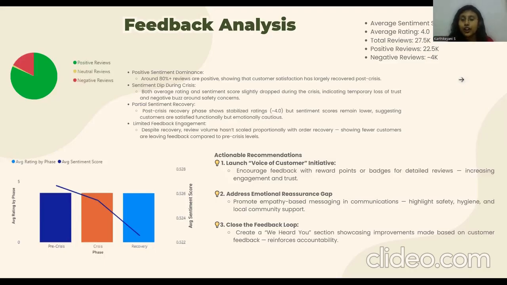The second one is to address the emotional reassurance gap. We need to promote empathy-based messaging in communications, which highlights the safety, hygiene, and local community support, which is very crucial after the crisis period. The third one is to close the feedback loop. We could create something like a "we heard you" section inside the app, which shows that these were the feedback received from the customers, and this is what we have done to improve them. That way we can assure that we are listening to the reviews, and we are taking action on them.